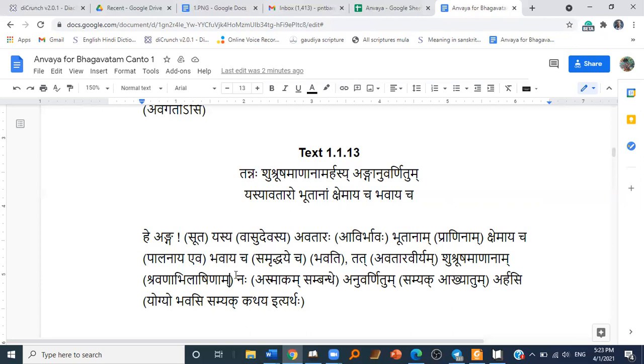So this was the meaning that, O Suta Goswami, Lord's incarnation takes place for the maintenance and prosperity of the living beings, and you are qualified, eligible to narrate to us those avatar kathas, those pastimes of avatars full of strength and valor, to us who are desirous of hearing them. Right? So this was the meaning.